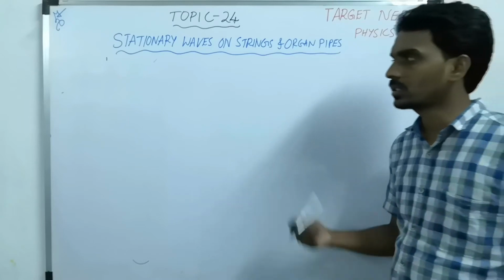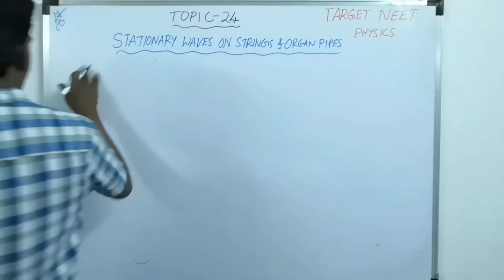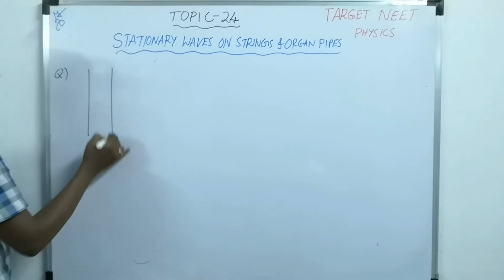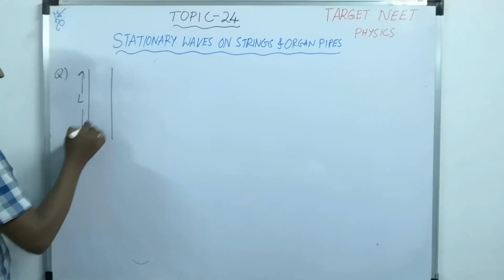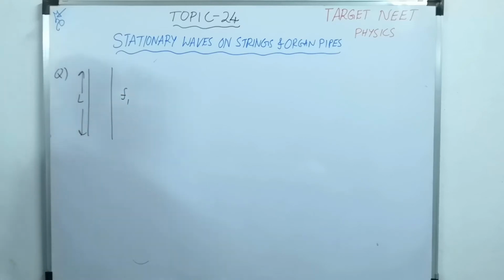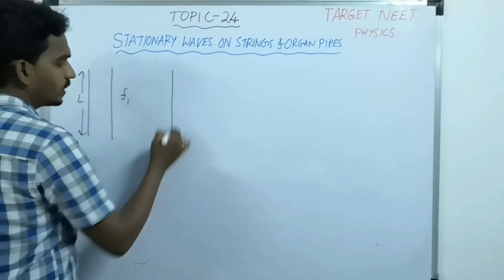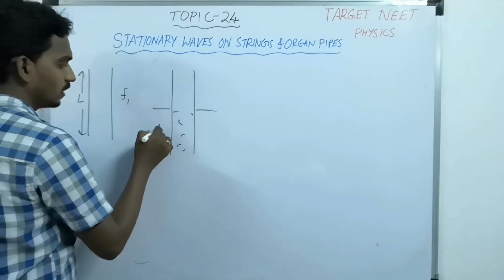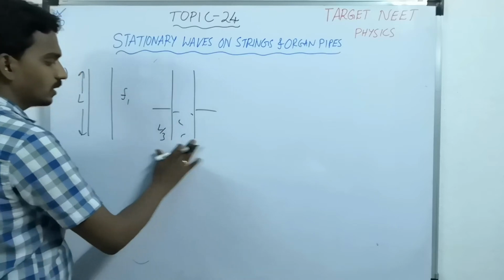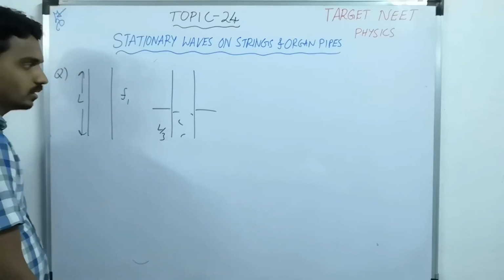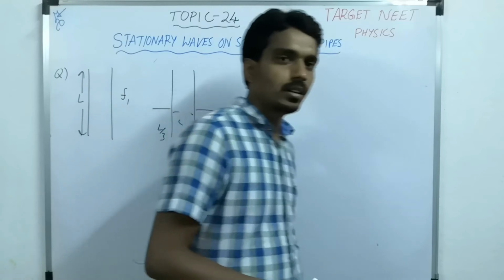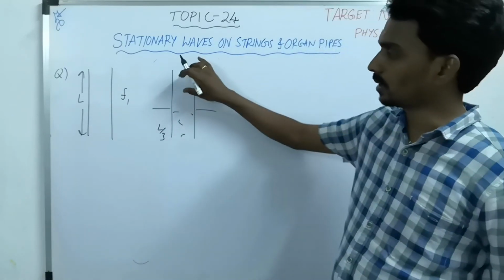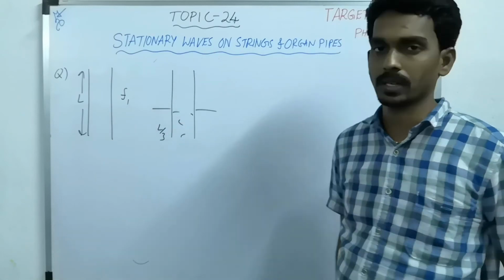Now how can the questions be asked? Suppose you consider one question. An open pipe of length L has frequency F1, and now it is dipped in a liquid such that 1/3 of the length is immersed. What is the new resonant frequency with which it is vibrating?